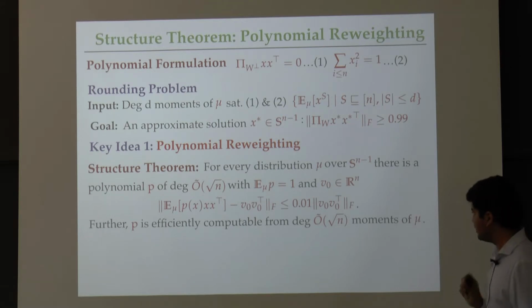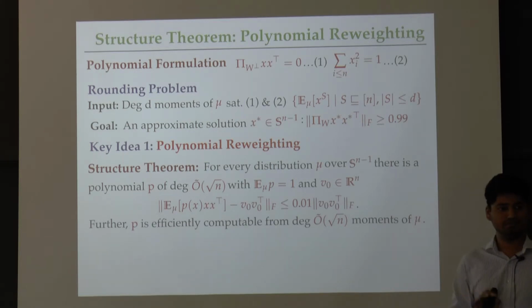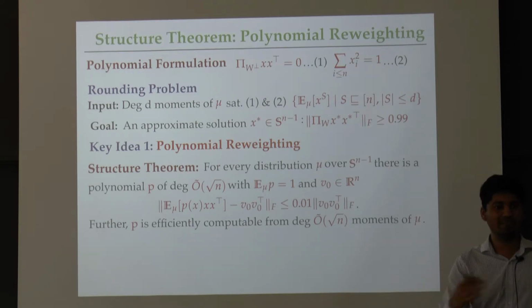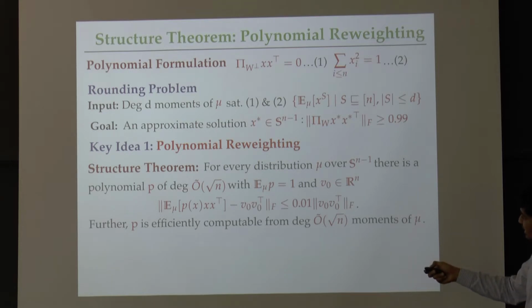Okay, further, p actually can be computed by looking at only degree root n moments of the distribution mu. Remember that the last factor is of course required because I don't really get to look at mu in our setting, right? I only have low degree moments, so I better be able to compute this p by looking at only the low degree moments. And the important part of the claim is that the reweighted covariance matrix is approximately rank 1. Are there any questions about the theorem as such at the moment?